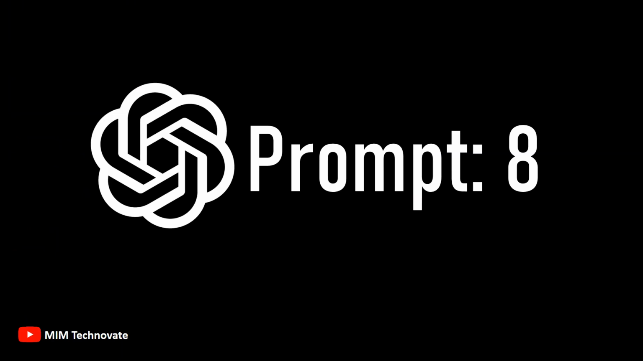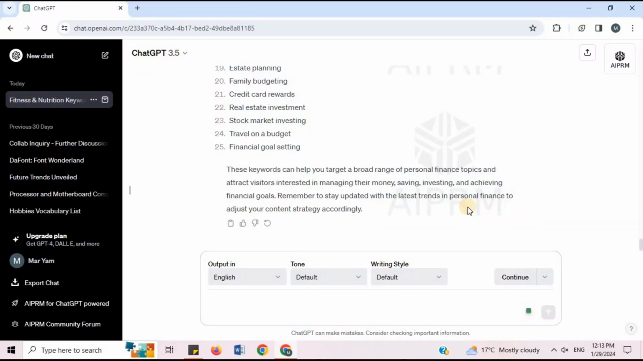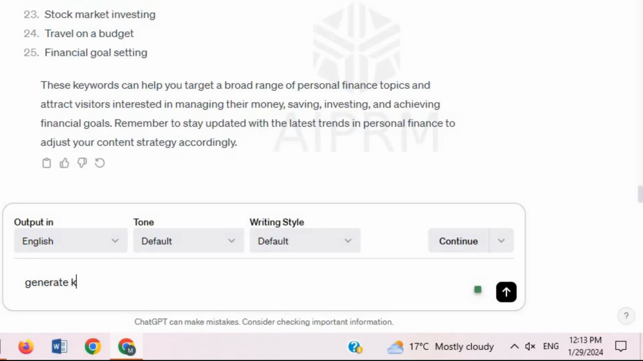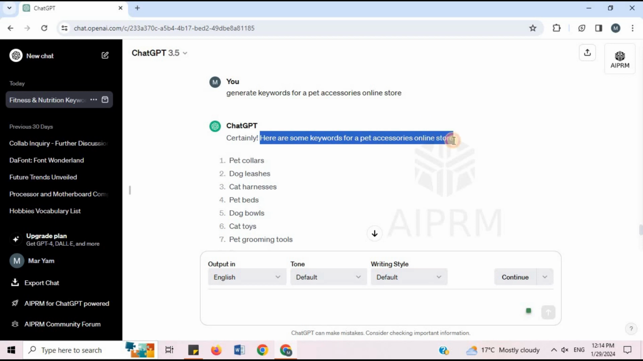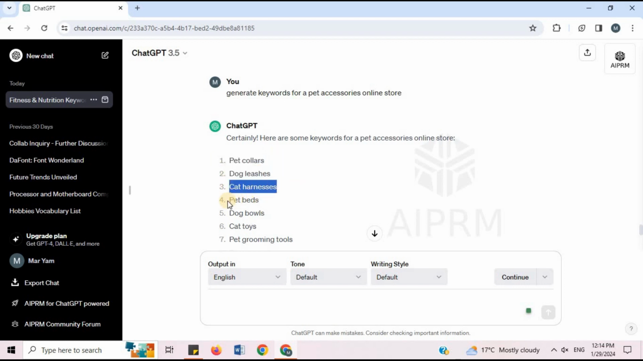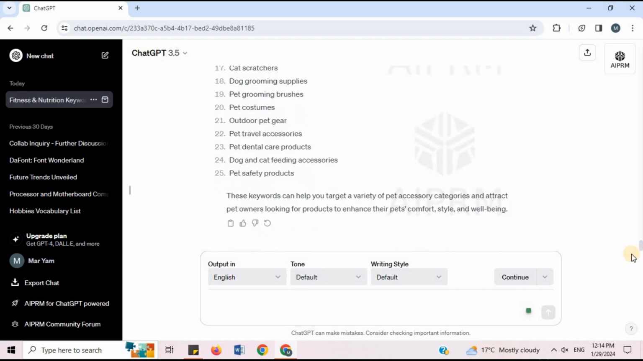Prompt 8. I will say, generate keywords for a pet accessories online store. Here are some keywords for a pet accessories online store. These keywords can help you target a variety of pet accessory categories and attract pet owners looking for products to enhance their pet's comfort, style, and well-being.